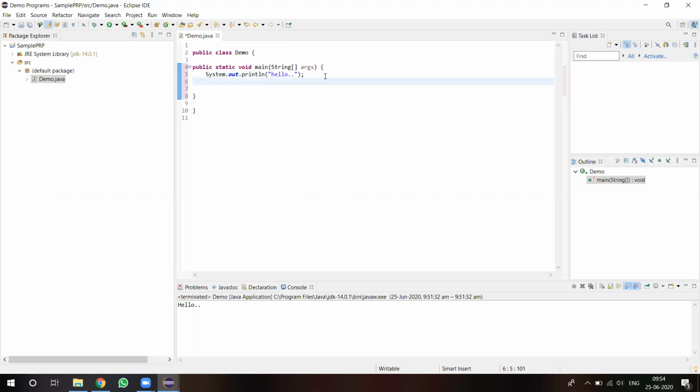Okay, so these are other shortcuts in Eclipse. Suppose I am declaring three different variables A, B, C, and C equals A plus B. I have written it like this, this is just an example.